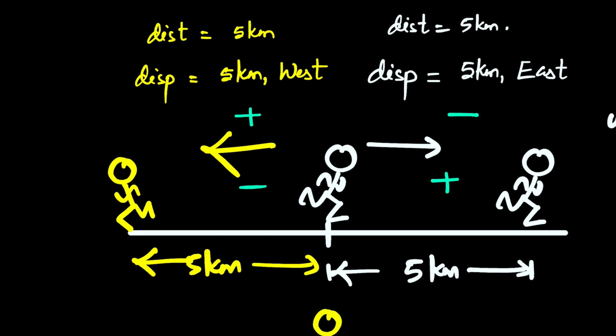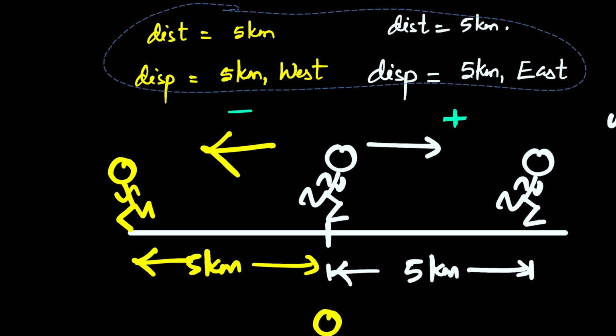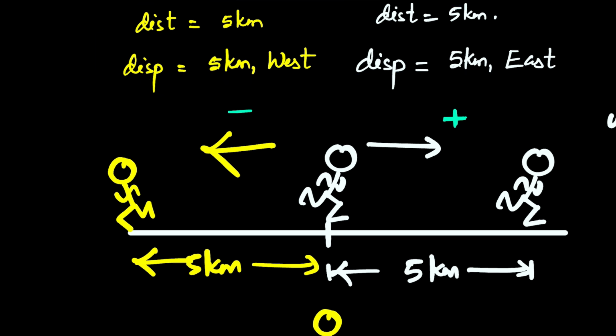So for the sake of convenience here, normally we have a habit of taking the right side as positive in maths and all. So I'll just say the east as positive. You can take whichever way you like. So if I say it's plus on the east side, then this will be taken as negative. So in other words, you can write the displacement like this. Let me just move this a little bit up. I have taken east as positive, so I can say it's plus 5 kilometer here. Let me move this down so that I don't interfere with my notes. So then I can say this is minus 5 kilometer.